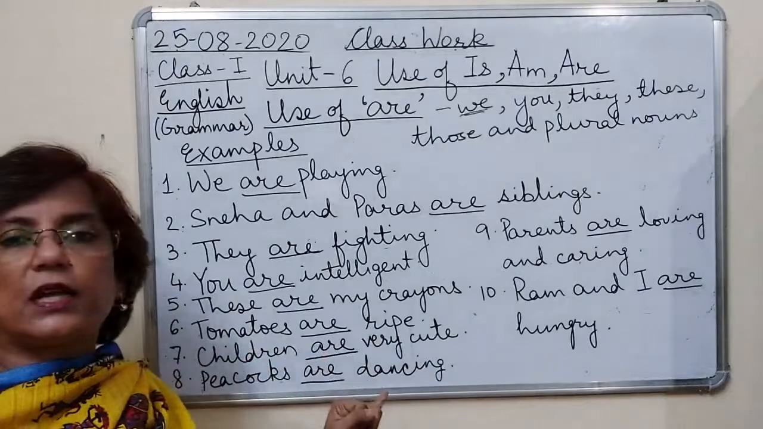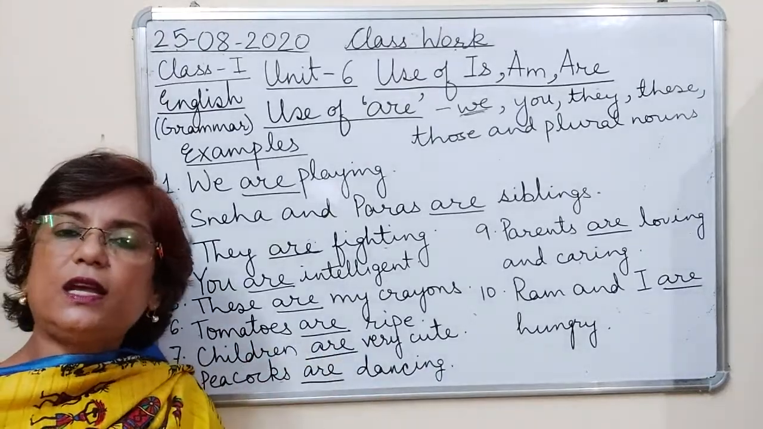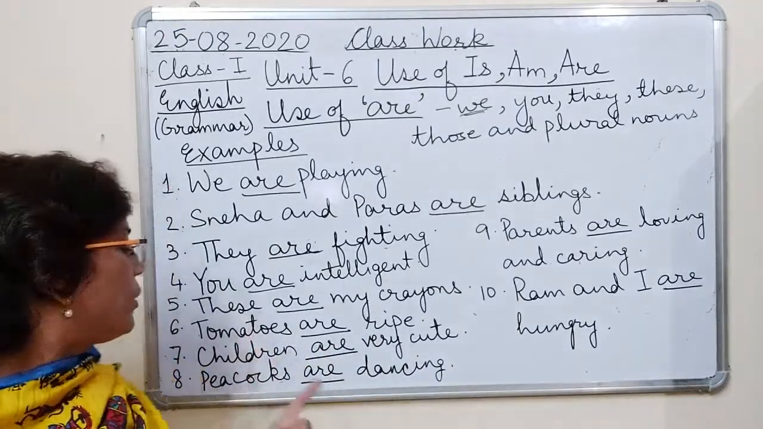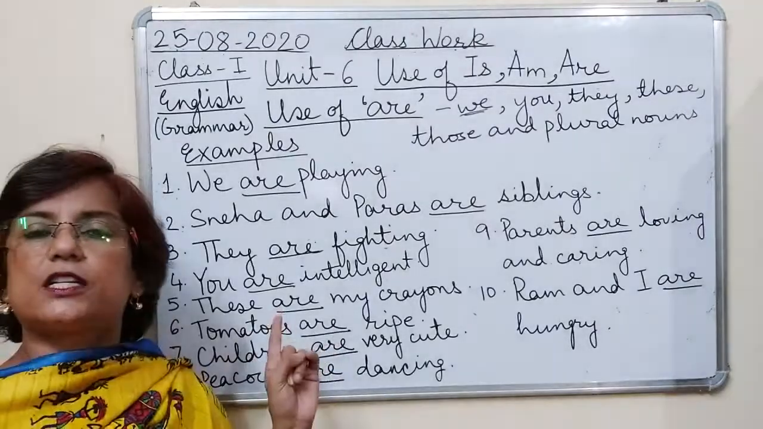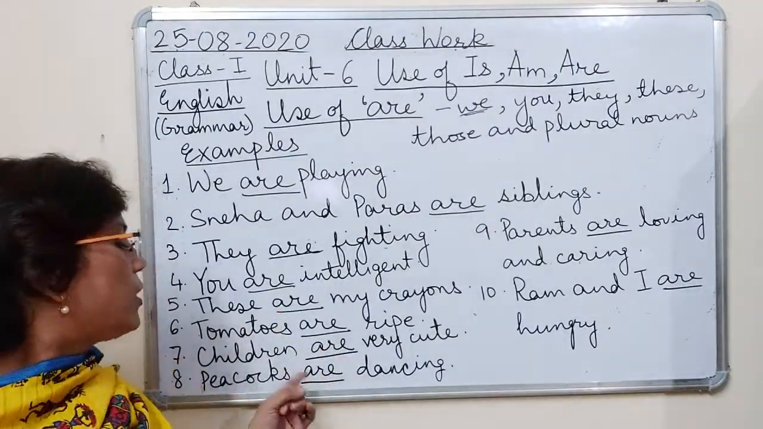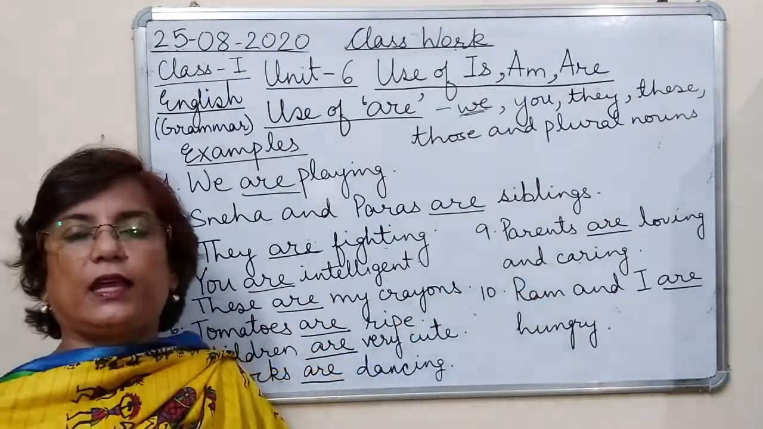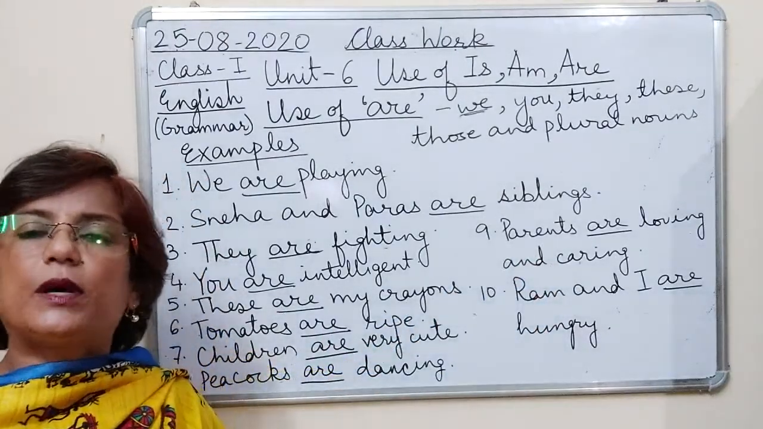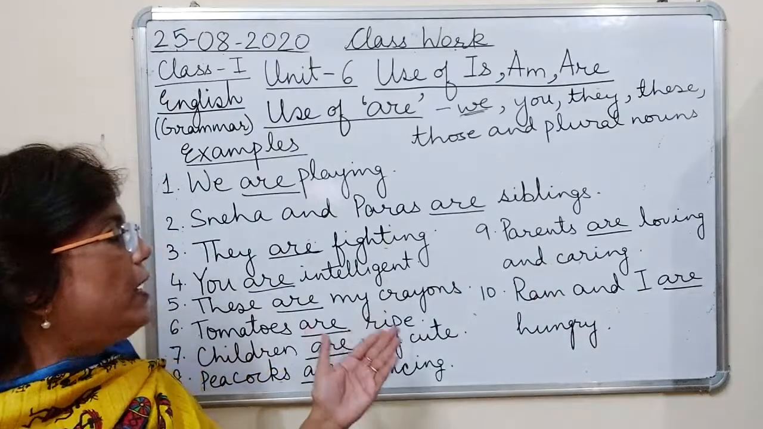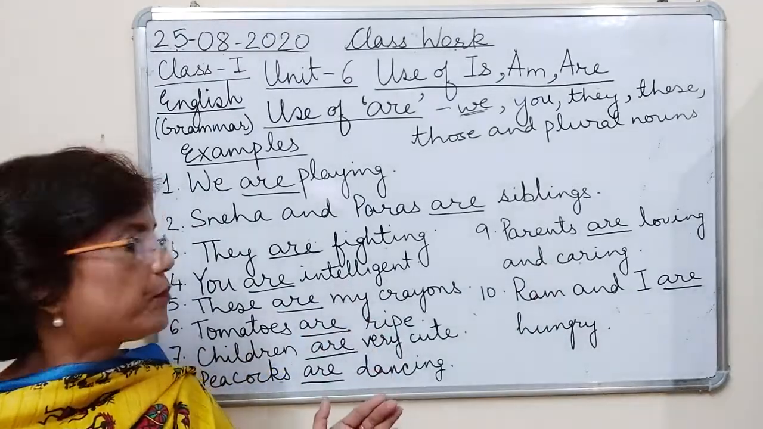Peacocks are dancing. Peacock is dancing. If it is one peacock, then peacock is dancing. And since it is plural, peacocks, so peacocks are dancing. Parents are loving and caring. Parents का मतलब mother, father दोनों होता है. So parents are loving and caring.